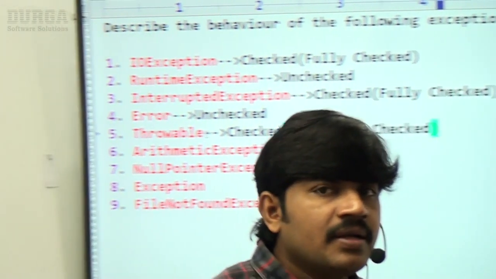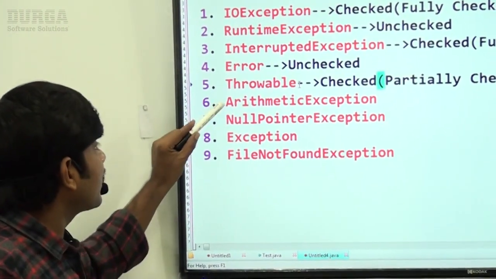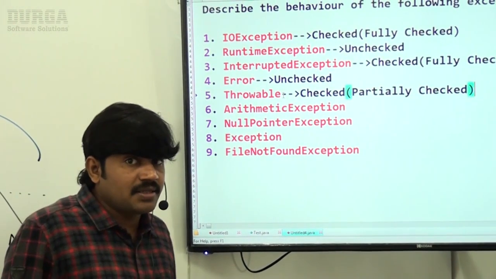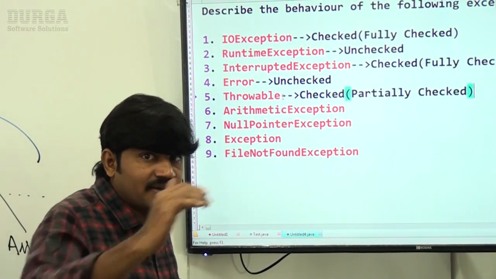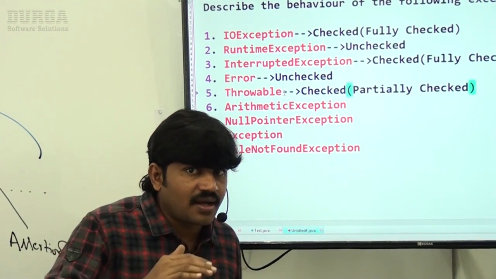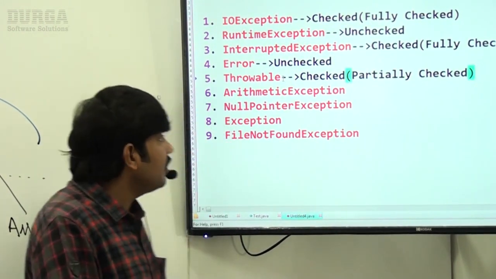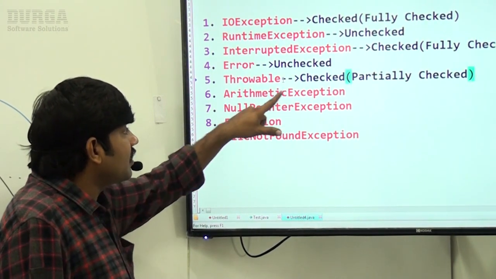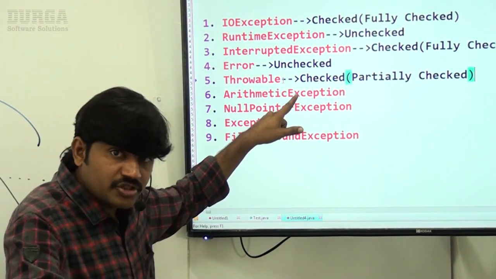Okay, now what about ArithmeticException? ArithmeticException is a child class of RuntimeException. RuntimeException and all its child classes are unchecked exceptions, right? That's why ArithmeticException is unchecked.